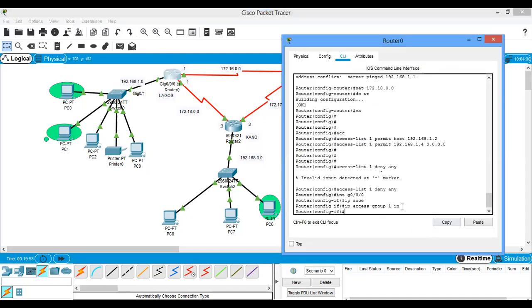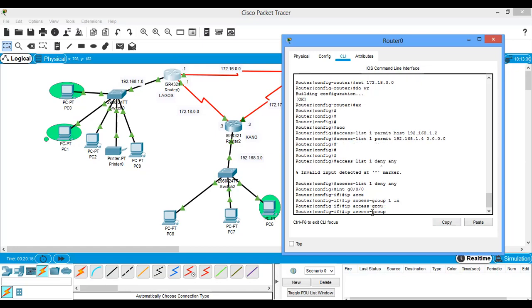So if you say in here, it means that it is for inbound. But if you don't put anything here, it's going to be outbound by default. So either you say inbound or out like this. If you leave it as no in or out, the default is outbound. So we've already implemented this on this interface. Let's just save our work.